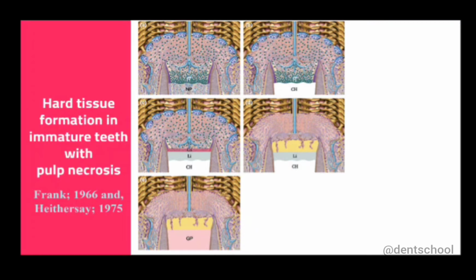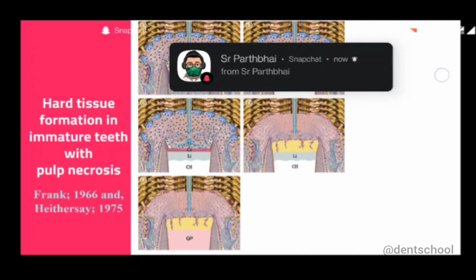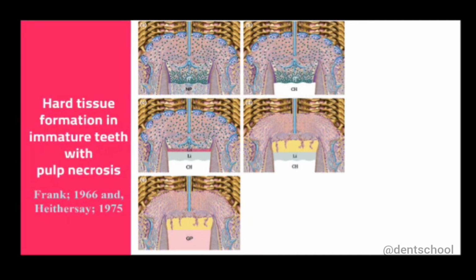The four zones of calcium hydroxide that we can see when we use calcium hydroxide as a pulp capping agent, the same zones we can observe in the cases where we use calcium hydroxide as an intracanal medicament in the immature tooth with pulp necrosis particularly. So this is how we can induce the hard tissue formation in such cases.